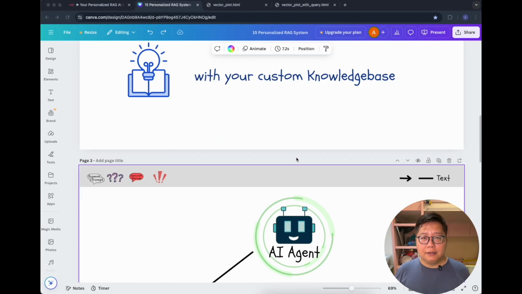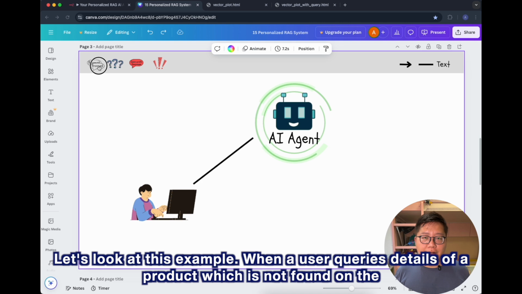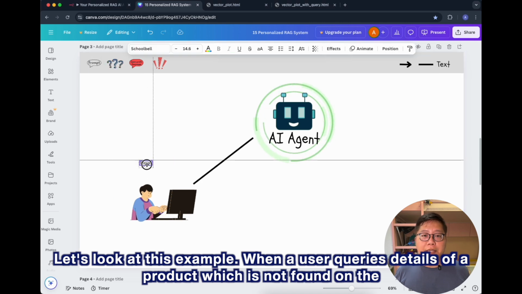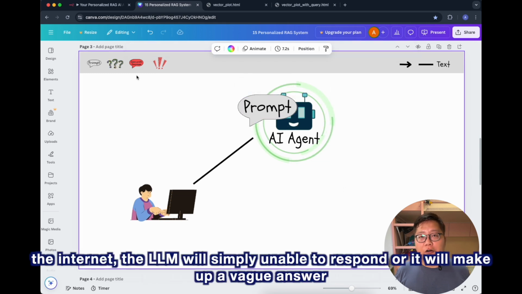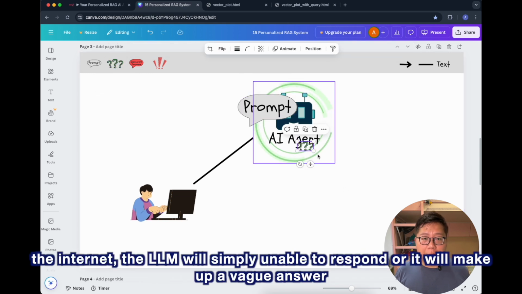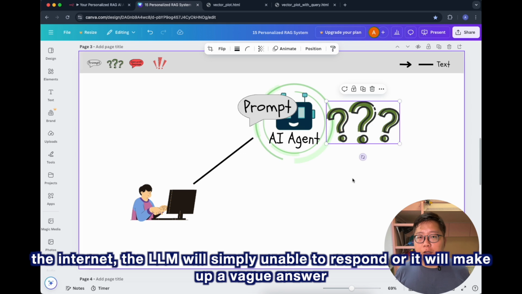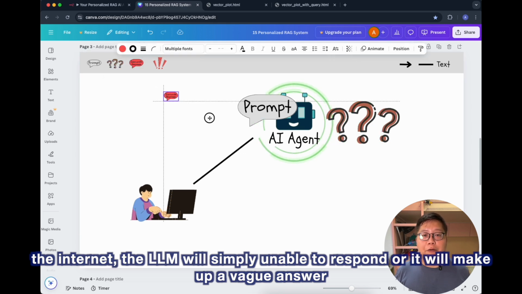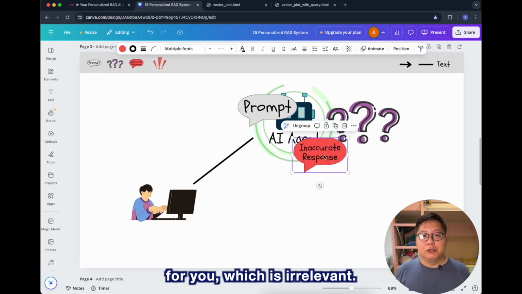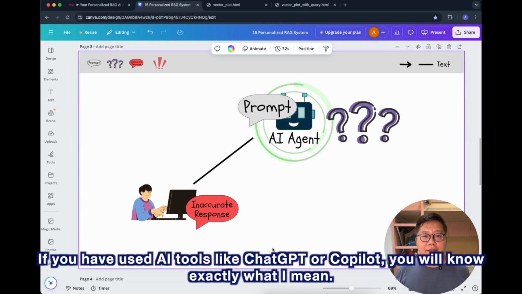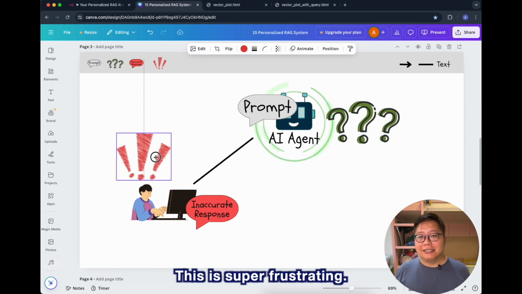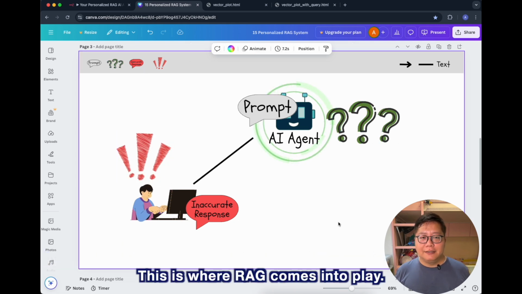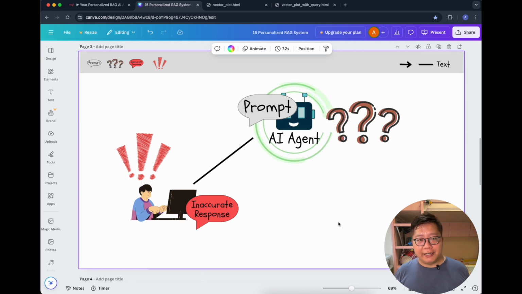Let's look at this example. When the user queries details of a product which is not found on the internet, the LLM will simply be unable to respond, or it will make up vague answers for you, which are irrelevant. If you have used AI tools like ChatGPT or Copilot, you will know exactly what I mean. This is super frustrating. This is where RAG comes into play.